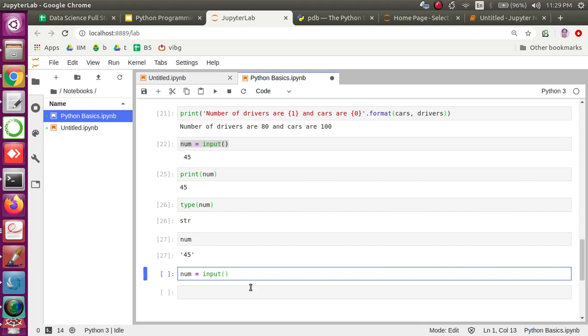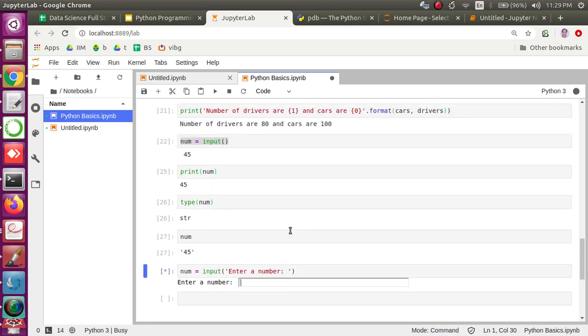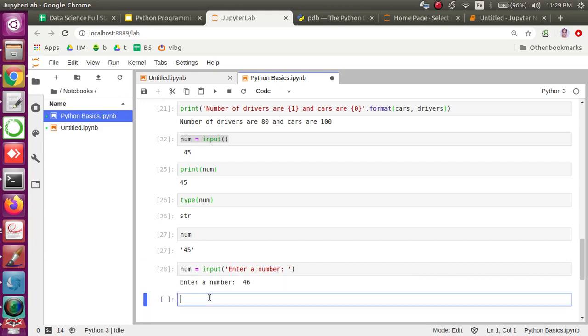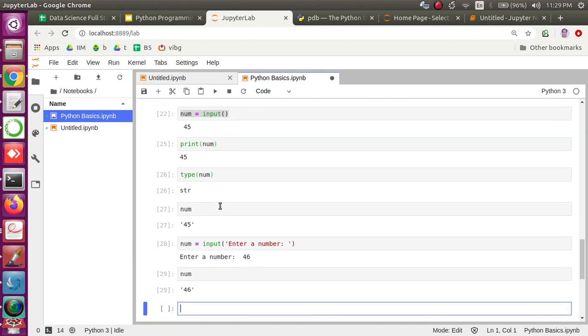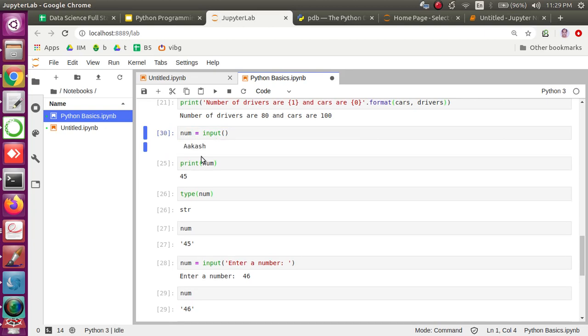Now let's say there is another way, enter a number, right? We can use the input function with some argument as well, where we can put some text, and this text is useful for the user to understand what is expected. Suppose I give now 46, and now it is easy for us to understand what I have to do, right? Compared to what we have done here, where you may not really understand what you have to give, whether you should give a number or a name, you are not sure.